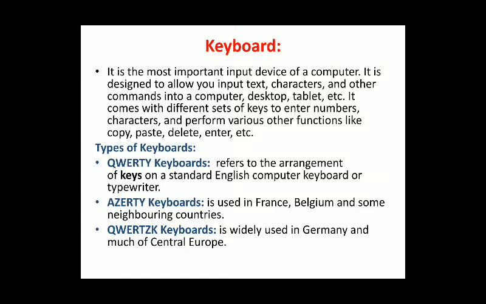QWERTY refers to the arrangement of keys on the standard English computer keyboard or the typewriter. A standard computer or a typewriter has the QWERTY keyboard. QWERTY starts with Q, W, E, R, T, Y. So these letters are the starting characters.